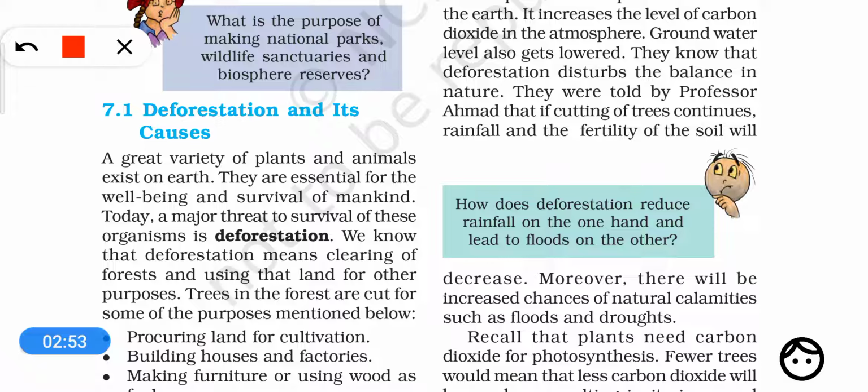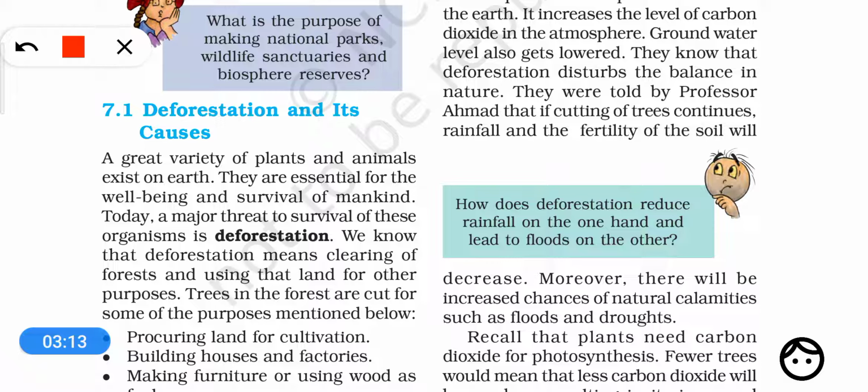They give us different types of substances, different types of medicines, right? And they give us fruits, vegetables, and not only this, there are many animals from which we obtain different types of products.